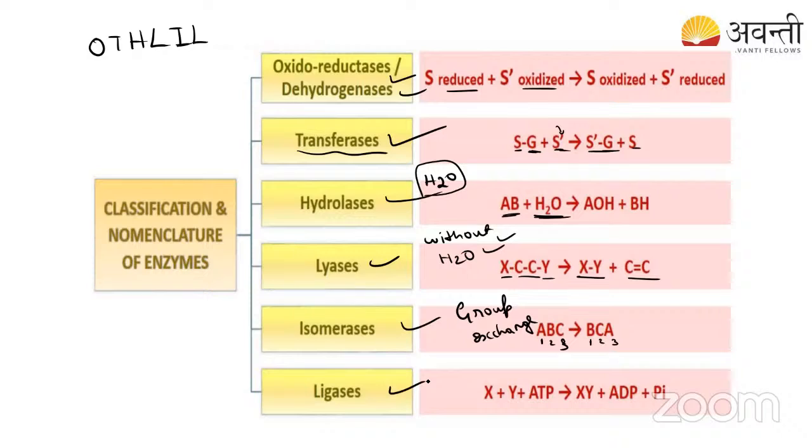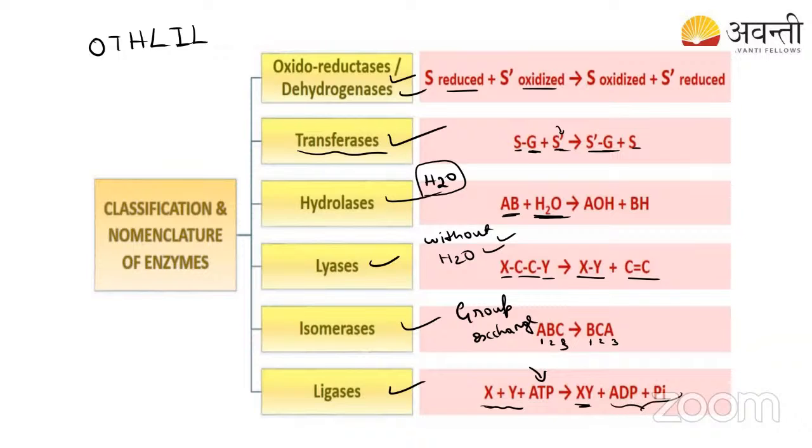So then coming to the ligases, you know, right? In biotechnology we have learned about the ligases. What is the function of the ligases? It will join 2 nucleic acids, right? So the function is ligating, a molecular suture, or glue, we call it, right? Yes. So it will join X plus Y by utilizing ATP. Students, here you have to remember that ligases require ATP. So with the help of ATP, it joins the 2 reactants X and Y. Here ATP is utilized, so that's why you give ADP plus Pi.